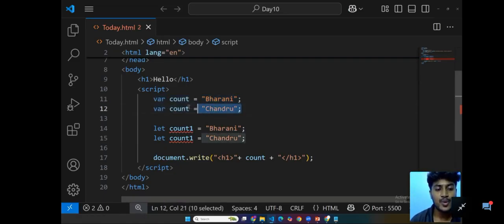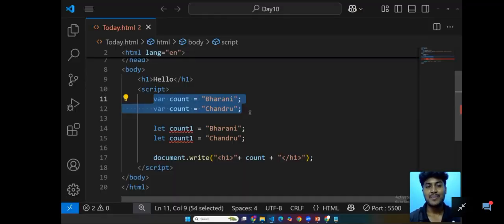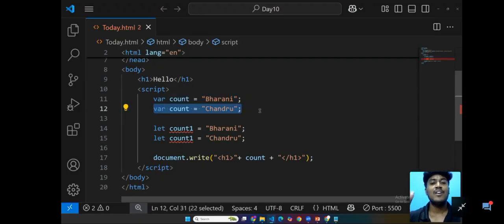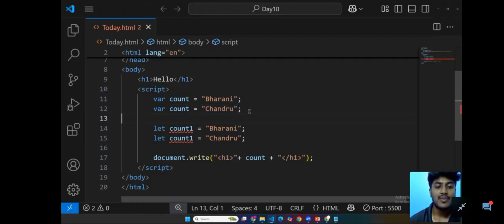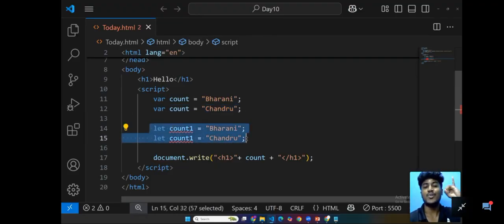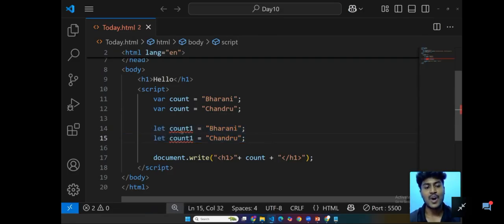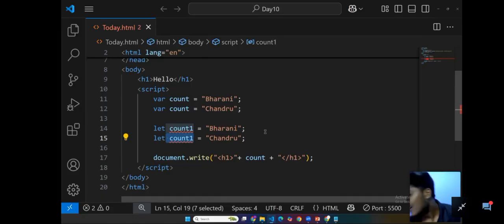When we are using var, maybe in a big application our variables can change. If we accidentally change it, our variable will change. That is a big problem while looking for output. But while we are using let, it will automatically show an error: Barney, you already declared count one, you cannot declare count one again. So this will automatically reduce our errors. For that reason only, we are going to declare using let.